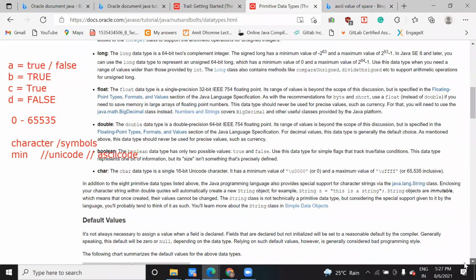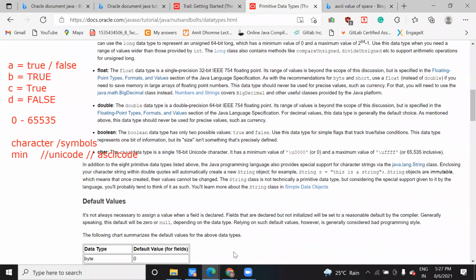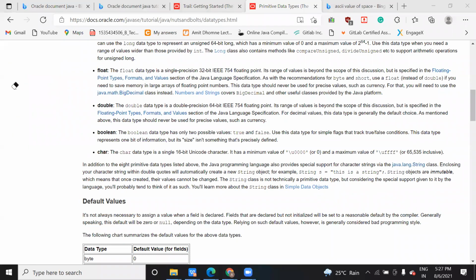And now, what is the default value? Let me wipe this. Any question, any doubt you have till now regarding ASCII or range?